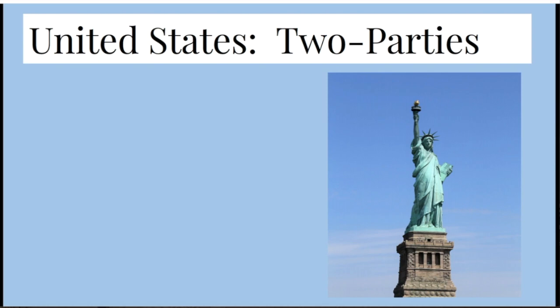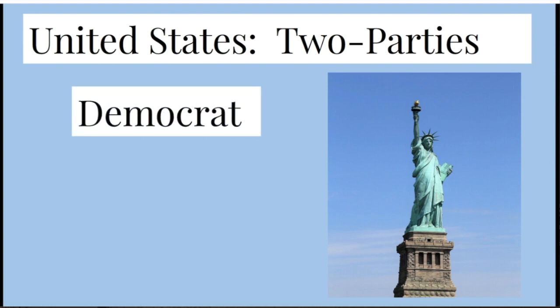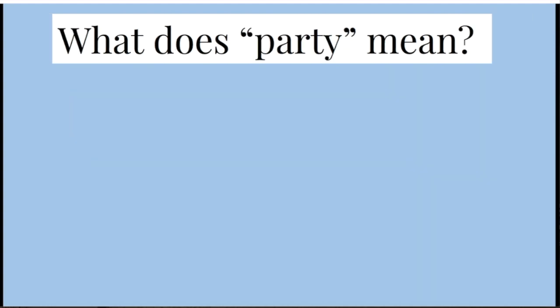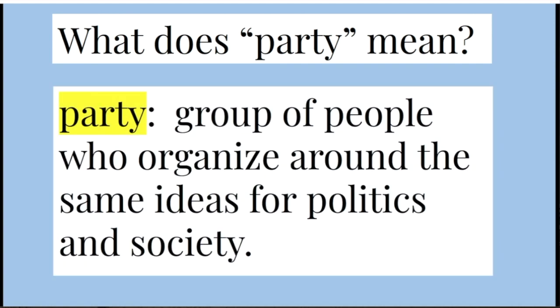The United States has two main parties, Democrat and Republican. What does party mean? Party means a group of people who organize around the same ideas for politics and society.